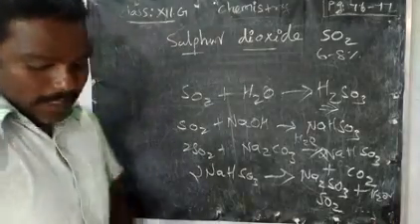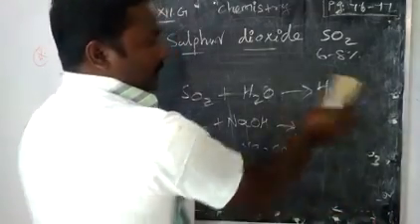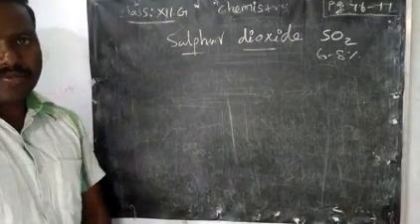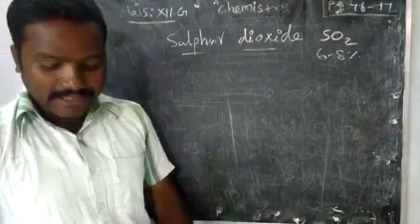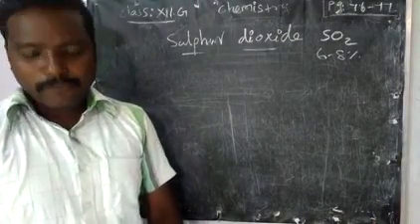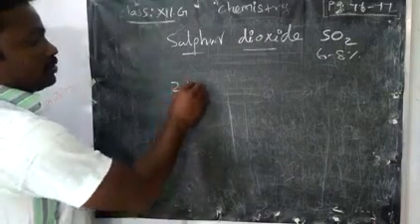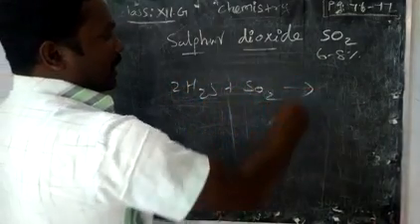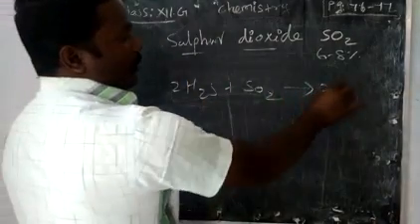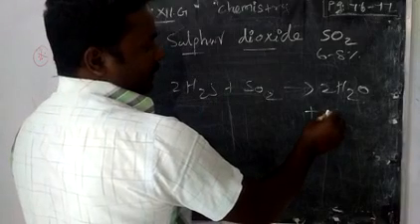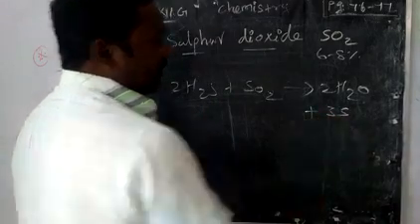Now reaction with some compounds, it acts as an oxidizing agent. We cannot say oxidizing agent just like that, but it has some oxidizing property. If you treat it with H2S, hydrogen sulfide, SO2 will oxidize the hydrogen sulfide, giving water, and 2 sulfur plus 1 sulfur becomes 3 sulfur.